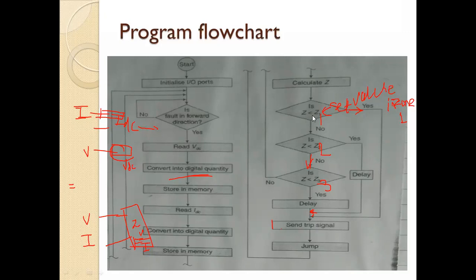Okay, your relay will operate. Similarly, if that relay will operate, then that signal will be given to the circuit breaker to open the contacts. Again, if this fails means if your fault impedance is not less than the zone 1 impedance.